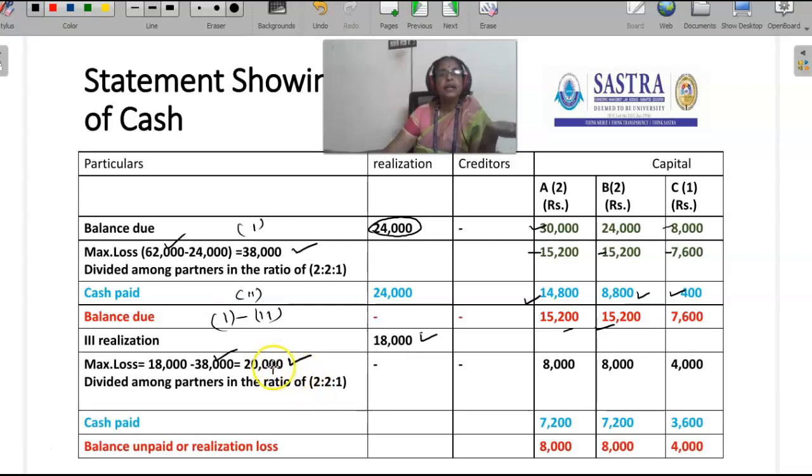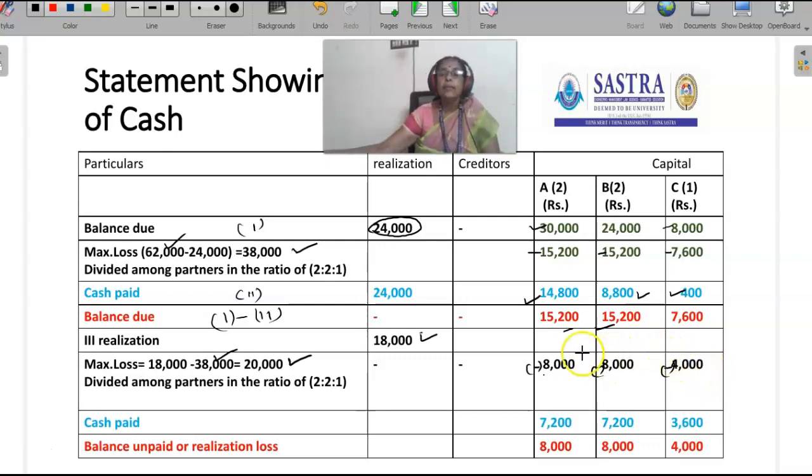This 20,000 rupees should be distributed among the partners in their profit sharing ratio, that is 2:2:1. So A's partner account is deducted to the extent of 8,000. B's partner account is deducted to the extent of 8,000. C's partner account is deducted to the extent of 4,000 rupees.